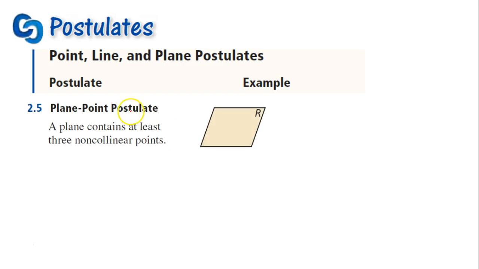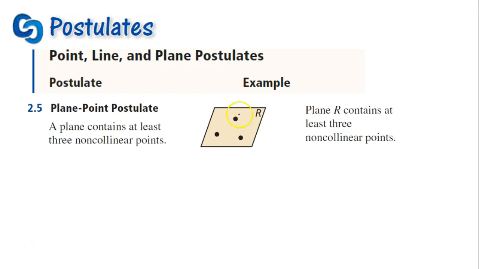The plane-point postulate. A plane contains at least 3 non-collinear points. So if you have a plane, you know that in that plane, there are at least 3 non-collinear points.